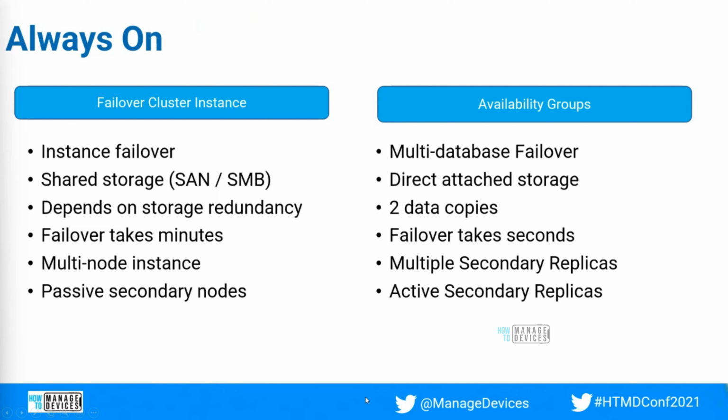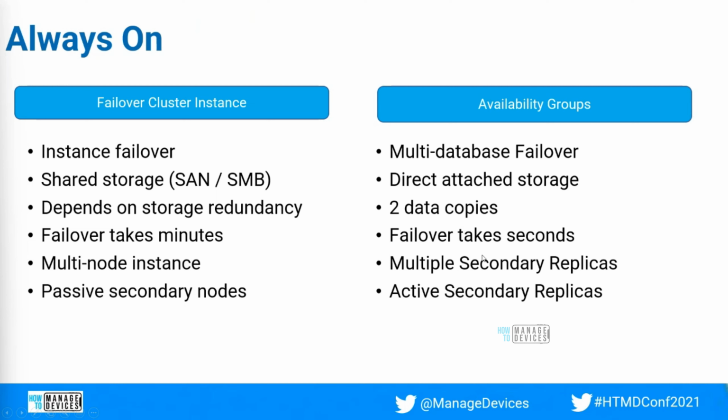And also the storage is attached directly to the server. There is no SAN connectivity. It is attached directly to the server, no SAN or fiber connectivity to the server. And it always manages two data copies, that is on the primary as well as on the secondary. And failover takes only seconds, at least less than a minute.